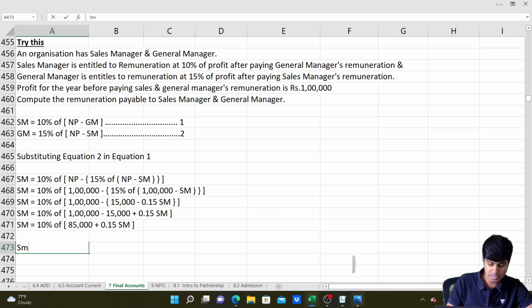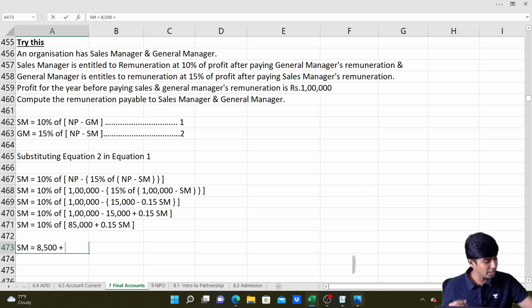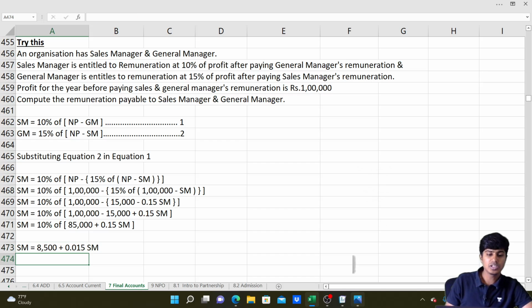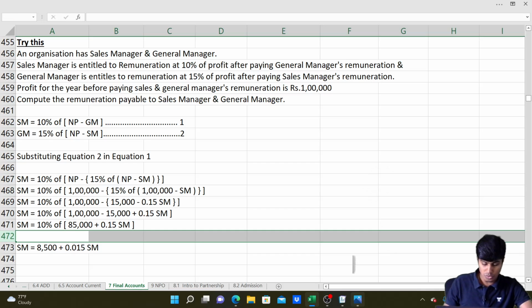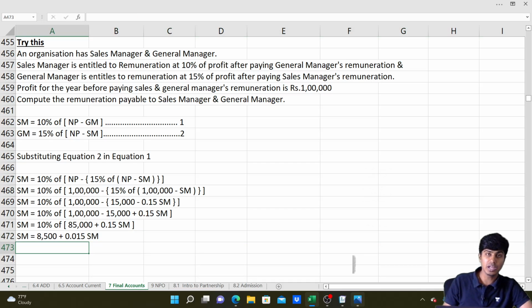Right, sales manager's remuneration is equal to 10% of 85,000, which is 8,500, plus 0.15 into 10%. 0.15 into 10% is 0.015, so let me write 0.015 SM. That's where we're going to end. What am I going to do after this? I'm going to send this 0.015 to the other side. So I'll write SM minus 0.015 SM is equal to 8,500.